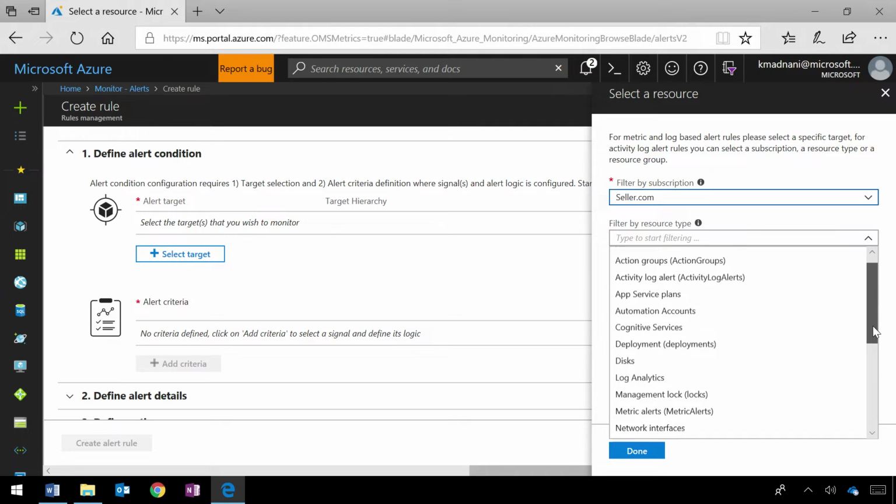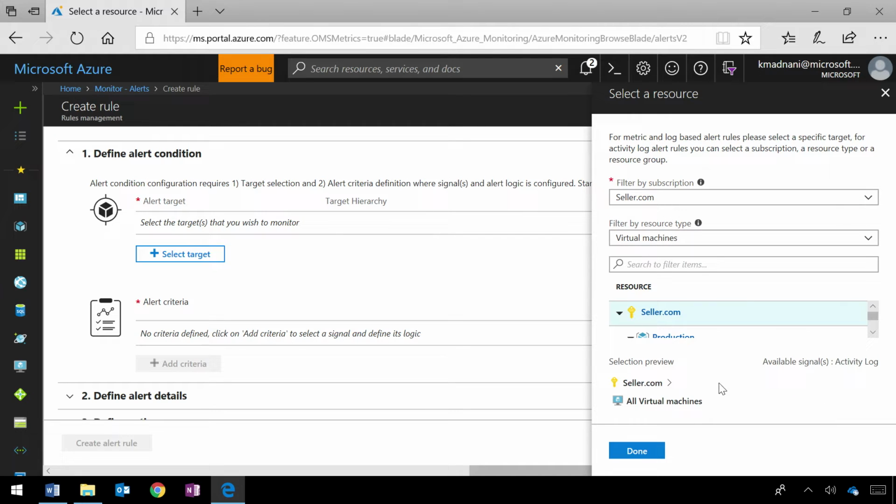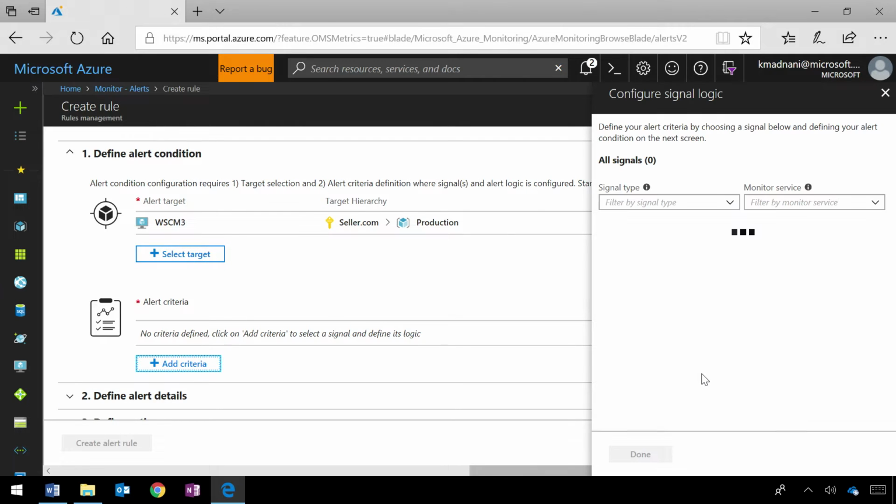Cool. All right, so you're making a new alert on seller.com. Let's create an alert on a virtual machine out here. Here you can see that I have a different virtual machine set up. I'm going to pick one virtual machine, and I see metrics and activity logs. Metrics are the metrics that are published by the compute service, and activity logs are management events on that virtual machine itself. All right. I click on Done, and now I can define my criteria to set up the alert.